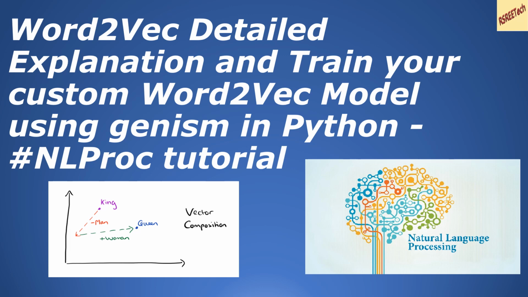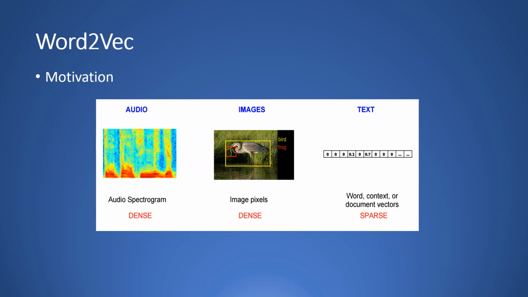Let's get started. Let us look at the motivation for word2vec. If you look at audio or images, you have dense data. For example, you have an audio spectrogram, or you have an image with pixels. There's a lot of dense data. But when you come to text, the word, context, or document vectors are very sparse. So how do we get a dense representation for text data?